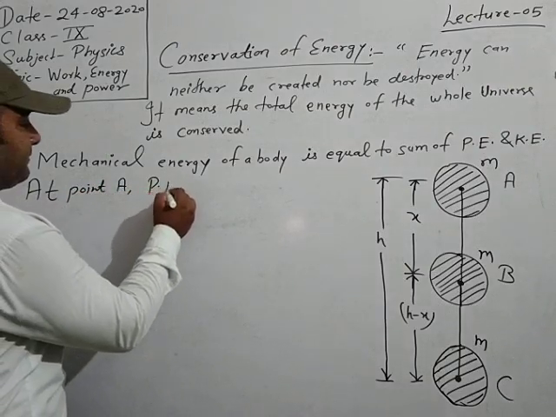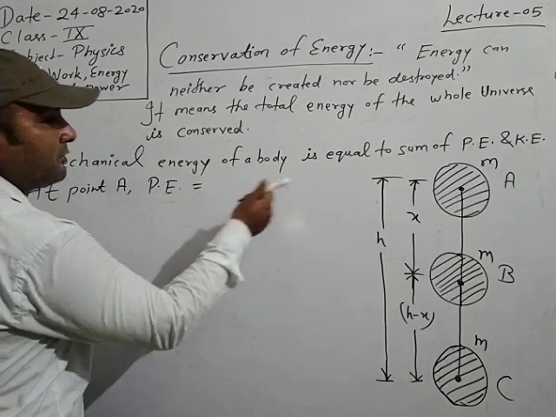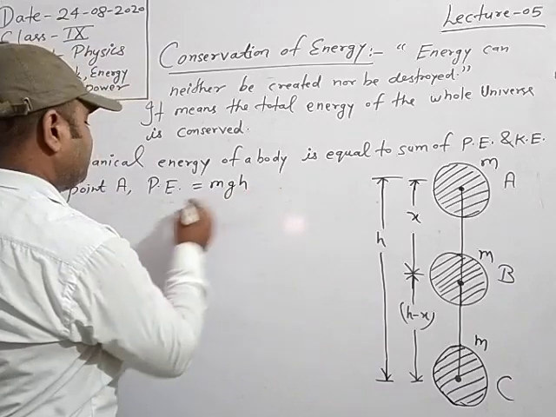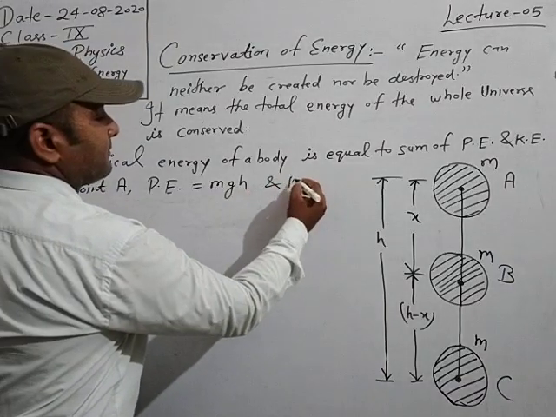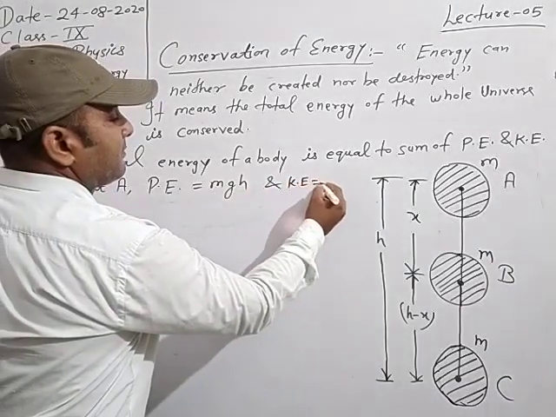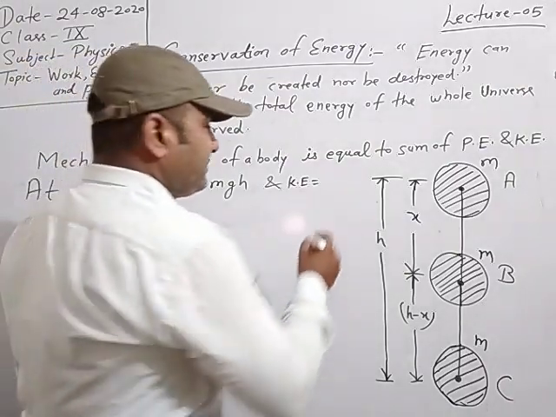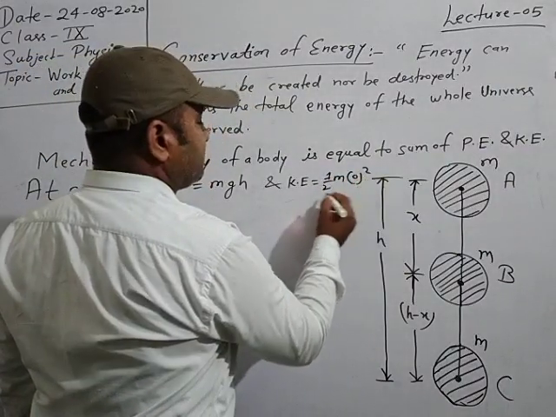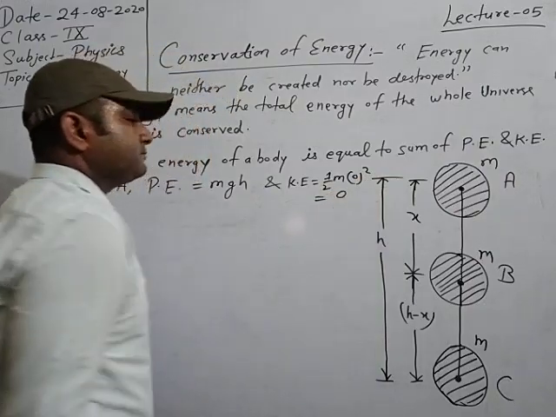So see, at point A, potential energy is equal to the total height h, so the formula is mgh, and kinetic energy is equal to half mv square, with v equal to 0, so it is 0.